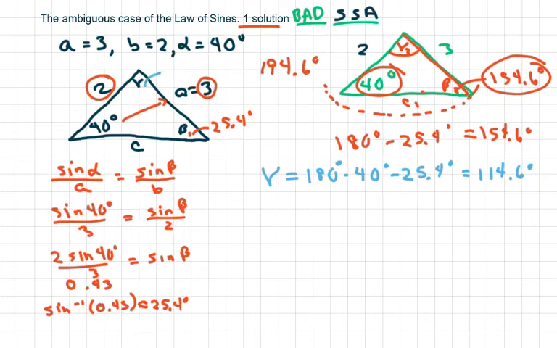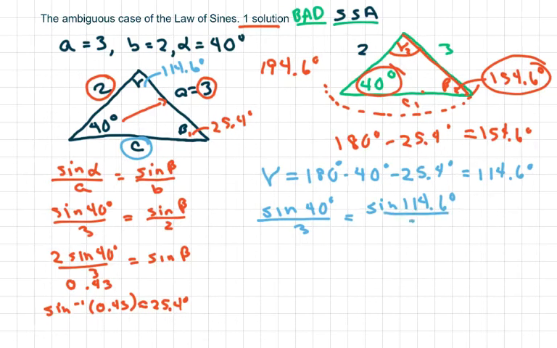So that goes here, 114.6 degrees. And then I just have to use the law of sines. I'm going to use my alpha again, so sine of 40 over 3, and I'm going to find my C here. And I'm going to use sine of 114.6 degrees over my C.